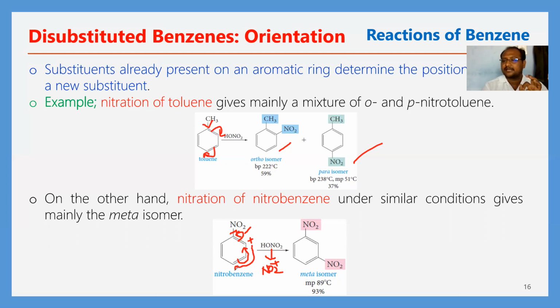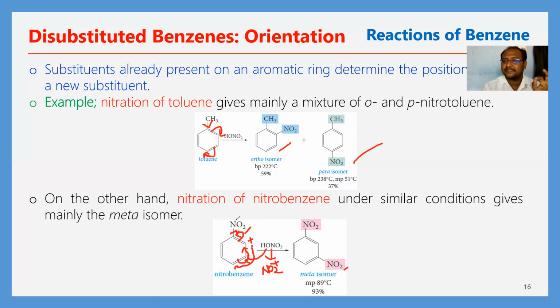Already it has electron deficiency. So where electron density is more, there only it will attack. In the meta position there are no such positive charges. That's why NO2 plus occupies the meta position only. Therefore, the NO2 group is an electron withdrawing group.